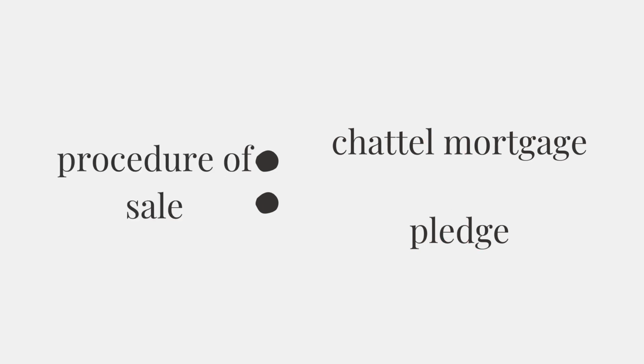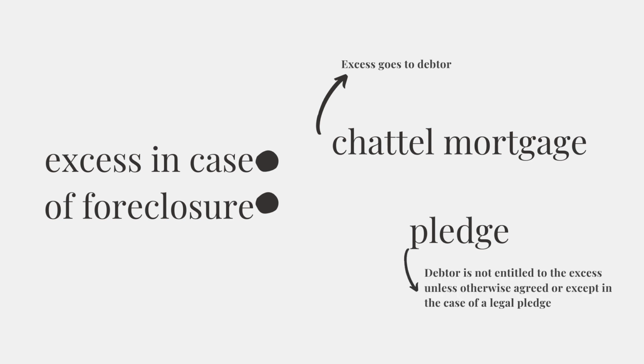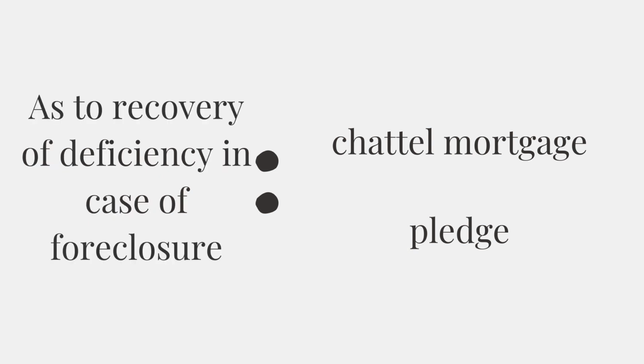Third, in chattel mortgage, the procedure for the sale of the thing given as a security is found in Section 14 of Act Number 1508, while in pledge, the procedure is found in Article 2112 of the Civil Code. Fourth, in chattel mortgage, if the property is foreclosed, the excess over the amount due goes to the debtor, while in pledge, if the property is sold, the debtor is not entitled to the excess unless it is otherwise agreed, or except in the case of legal pledge.